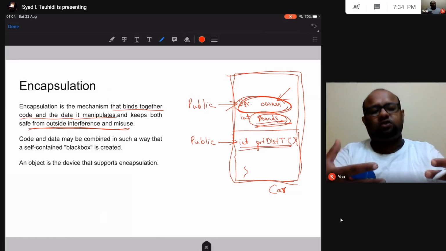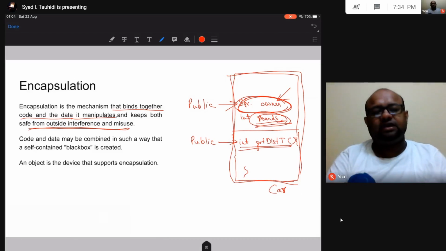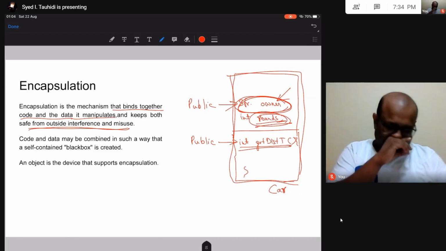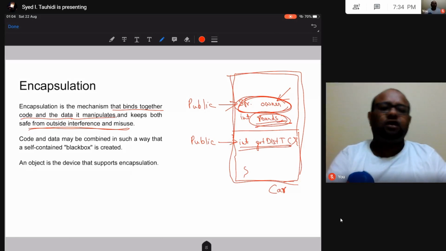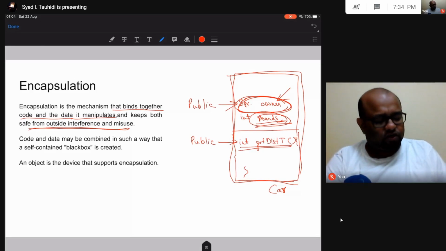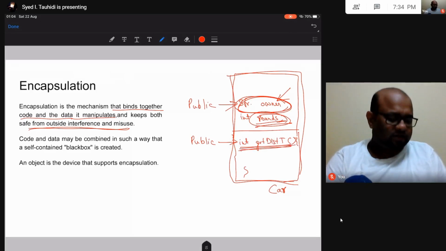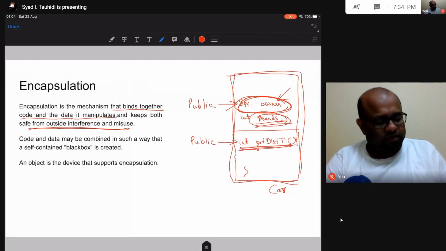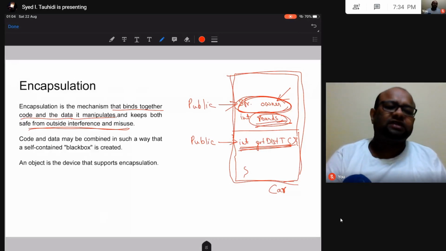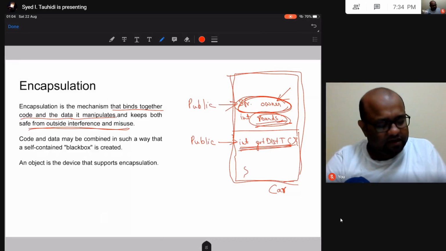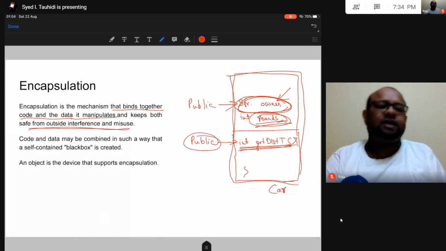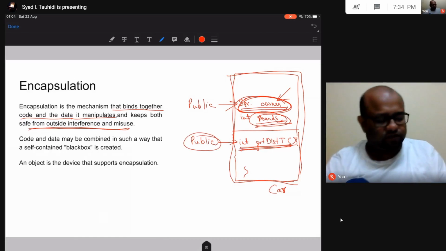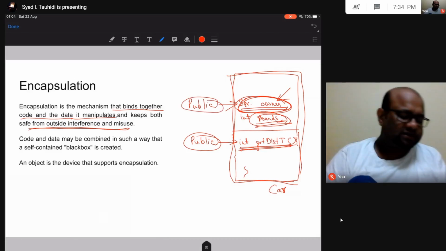So my dashboard software, dashboard class, that is going to ultimately display how much I have traveled on the dashboard along with other data. That is going to use this function to get how much kilometers I have traveled. So this get distance travel function should be accessible by other people, so I am going to make it public. This owner should be accessible by other people or other code outside the class. When I am saying people, I mean code outside the class. So I am making this also public.